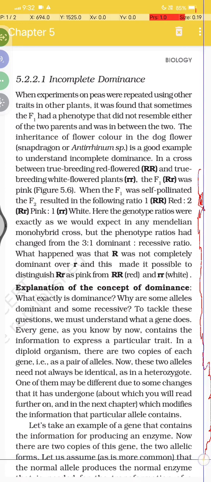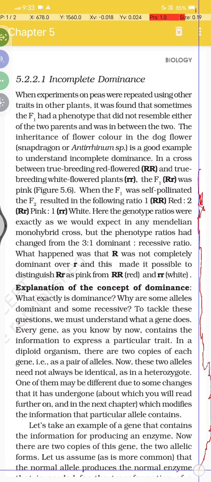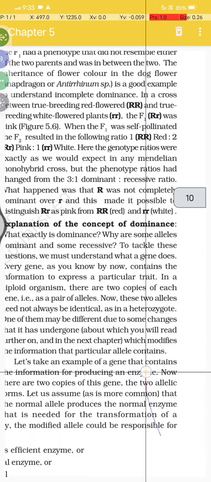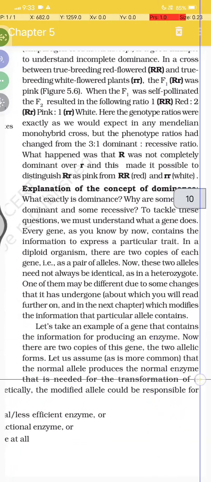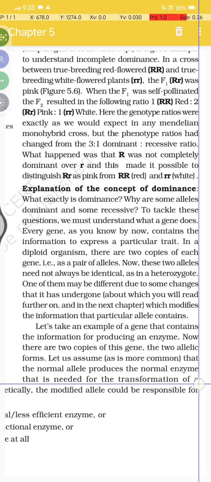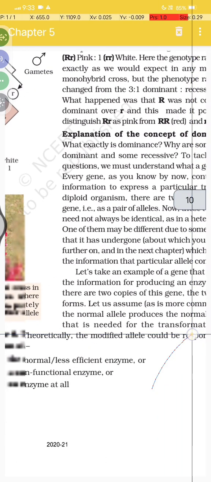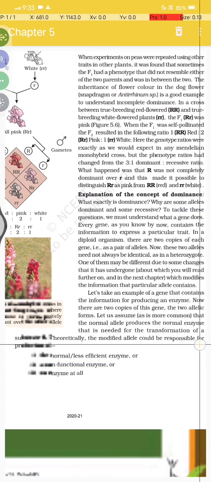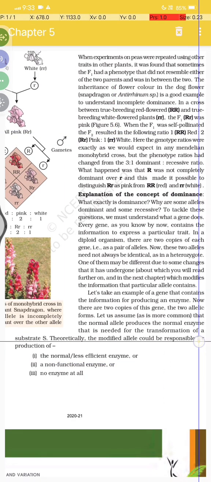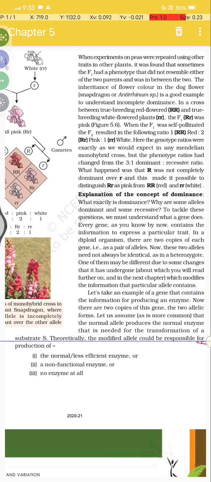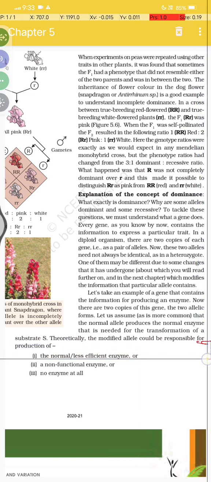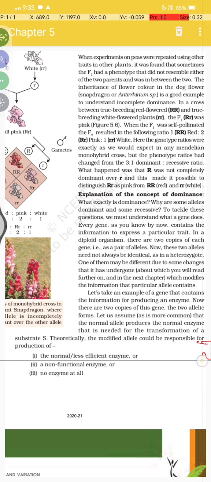Let us assume, as is more common, that the normal allele produces the normal enzyme that is needed for the transformation of a substrate. Theoretically, the modified allele could be responsible for the production of first, a normal or less efficient enzyme, or second,